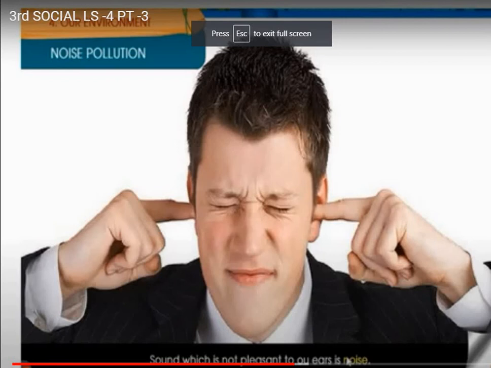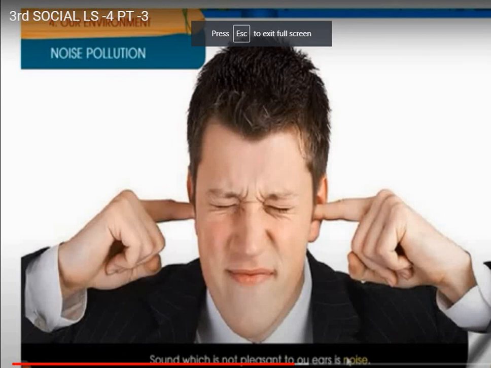Next we will learn about noise pollution. Yes. What is noise pollution? Sound which is not pleasant to our ears is called noise, isn't it? Too much noise is called noise pollution. See, in many festivals people are using loudspeakers. They are not thinking about the old people, grandparents and small children. They are using the loudspeaker in high volume children.